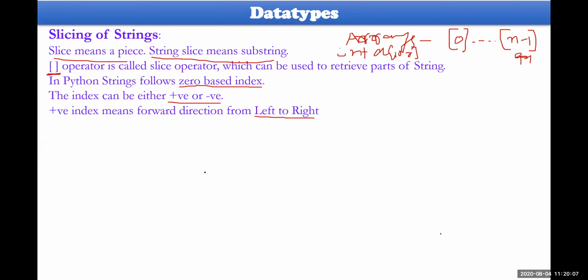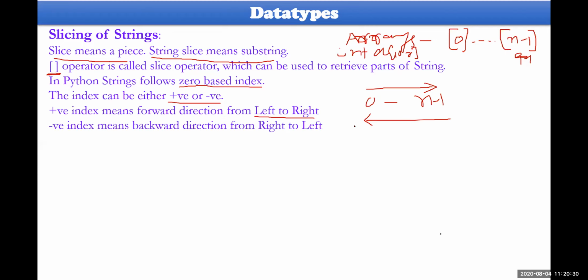If it is left to right, it is taken in the forward direction, from 0 to n minus 1. If it is positive, you take it in this direction; if it is negative, you take it in this particular direction.